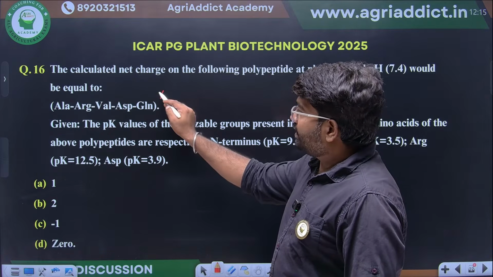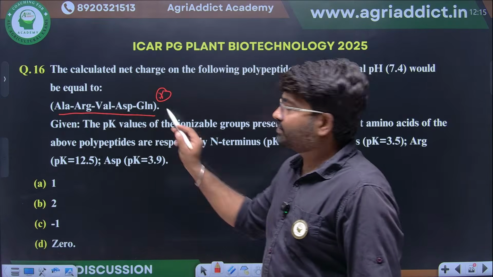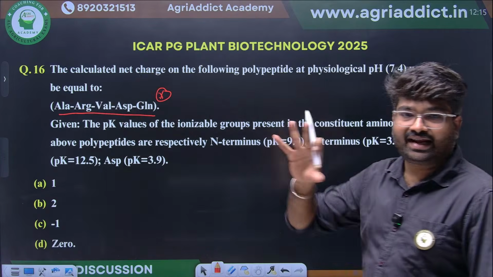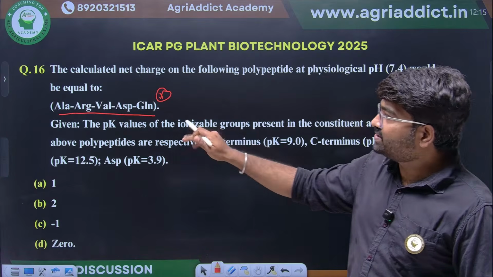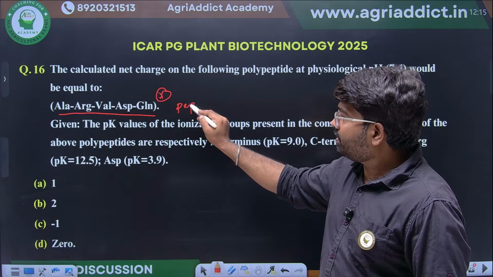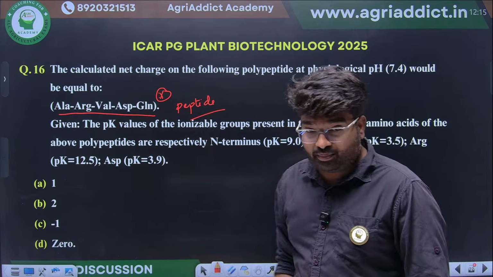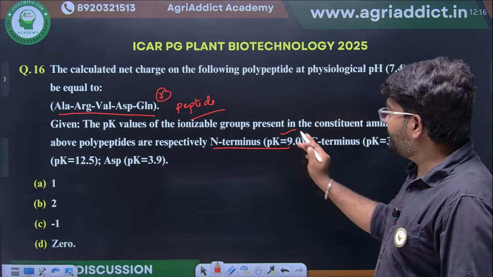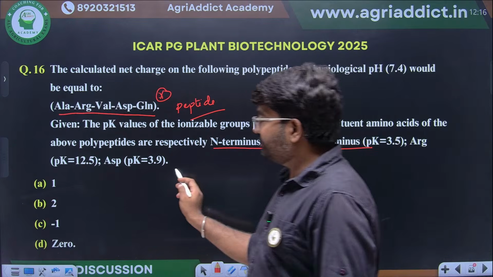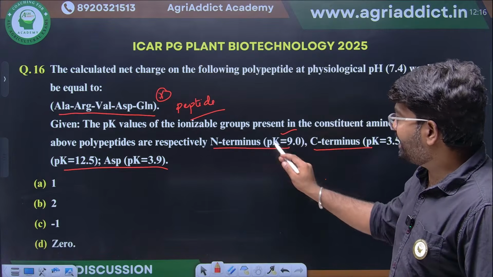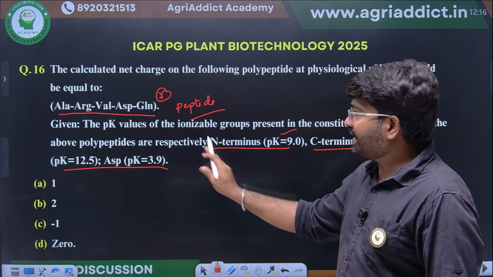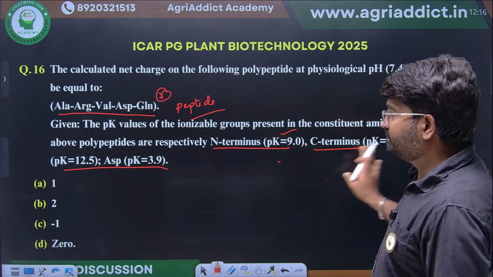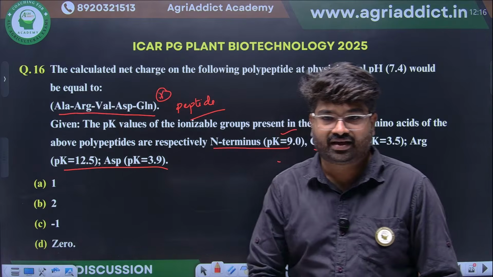Next, this is another important question. They have given a sequence of proteins, a different amino acid sequence. Then they are asking here, what will be the charge of this peptide? They are asking what will be the charge of the peptide. Then the most important thing they have given in this question is the pKa for each and every amino acid. You see here they have given the pKa for the N terminal, that is the pKa for alanine, the pKa for the C terminus, glutamine, the pKa for arginine and the pKa of aspartate here.